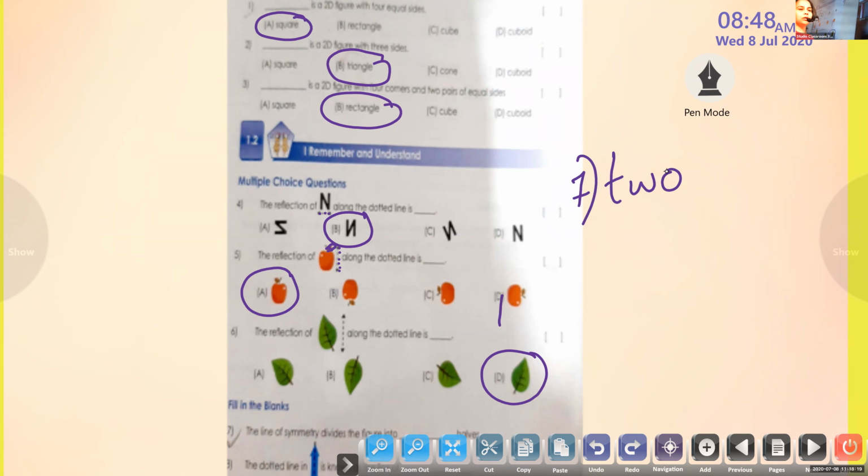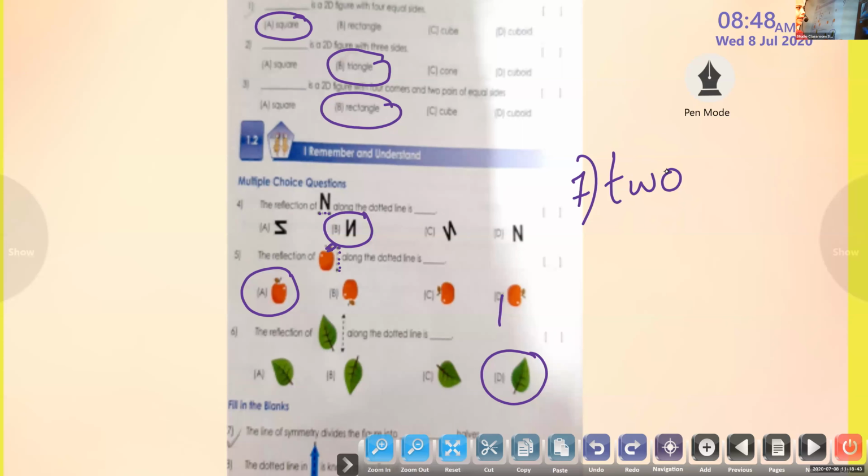Can you see the board? Yes. Yes. So 2 halves. You can write in spelling or you can write in number. 2 halves. I can see the board. Who cannot see the board? I can see the board. Who cannot see the board? Tell me your name. Now I can see. Okay.